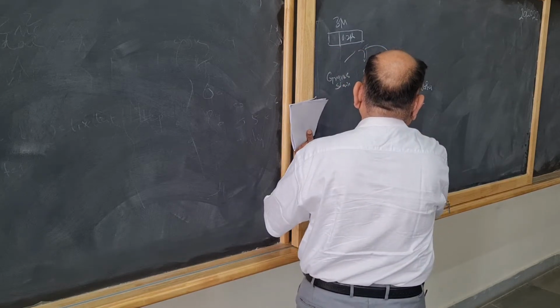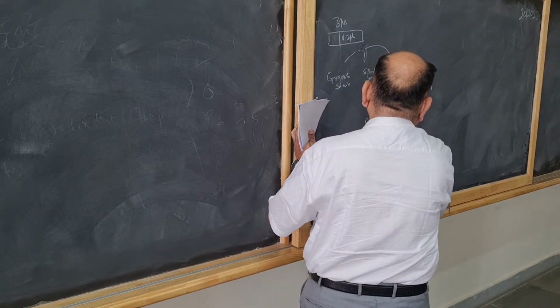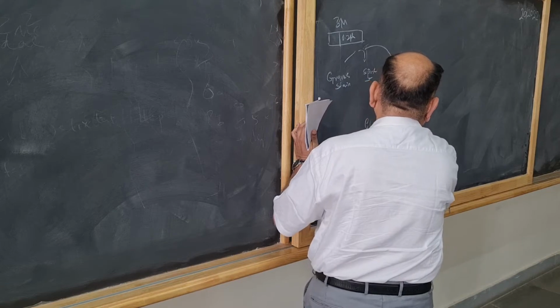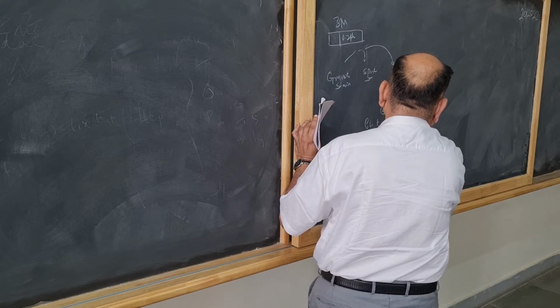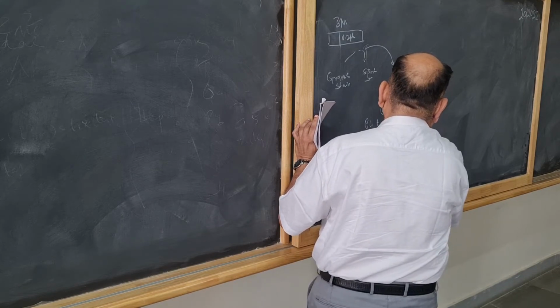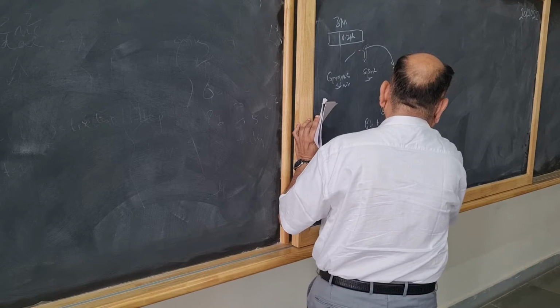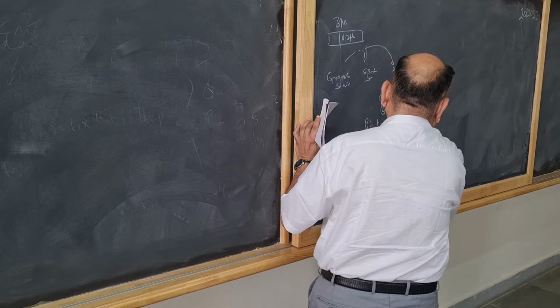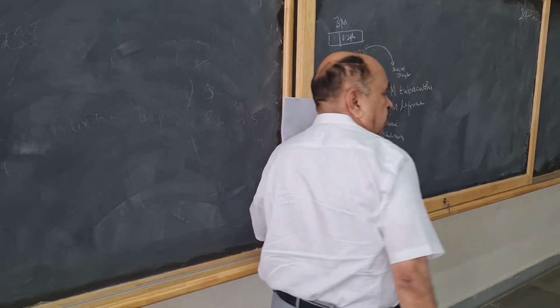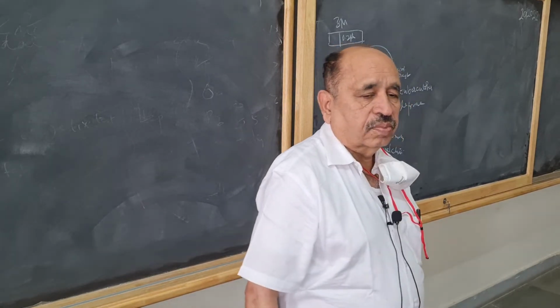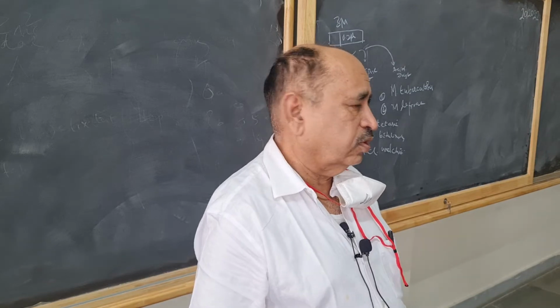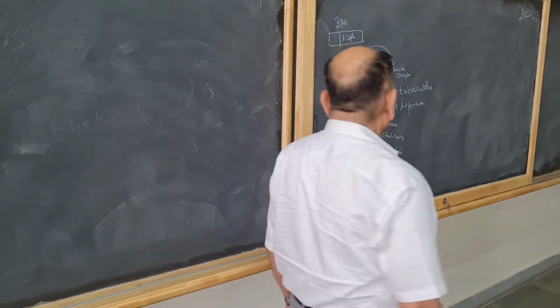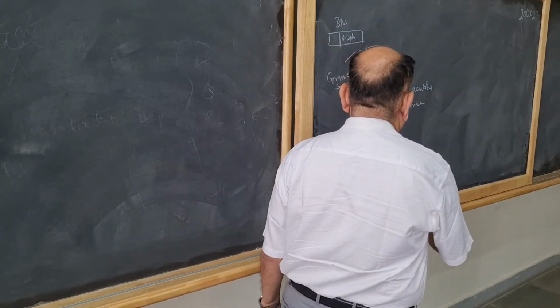Examples are Clostridium tetani, Clostridium botulinum, Clostridium welchii. These are also called anaerobic organisms because they grow in absence of oxygen. So these spores are formed in absence of oxygen.